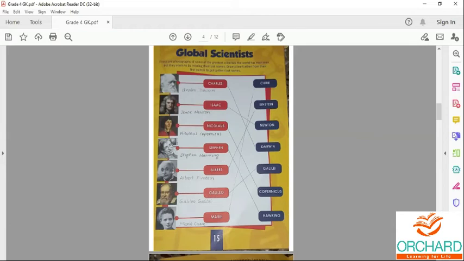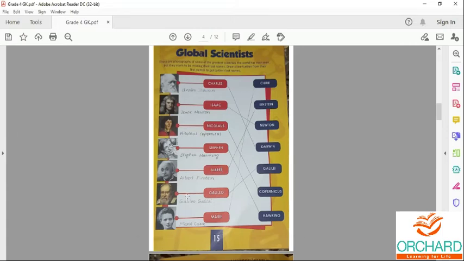Next, fifth one is Albert Einstein. He is known for his discovery of the photoelectric effect, for which he won the Nobel Prize for Physics in the year 1921.